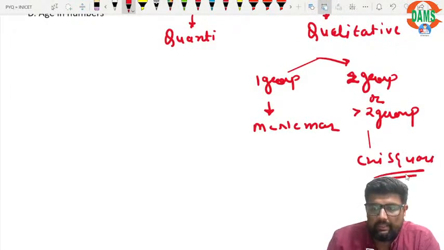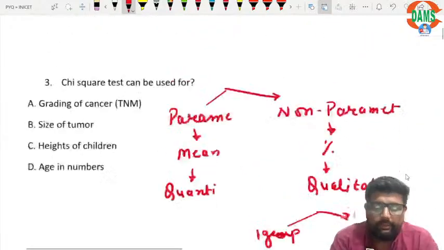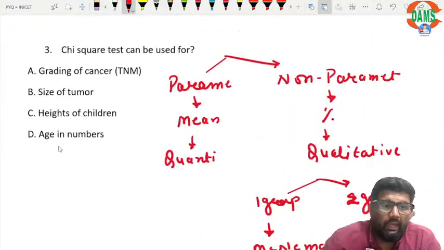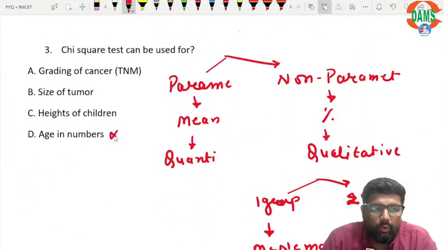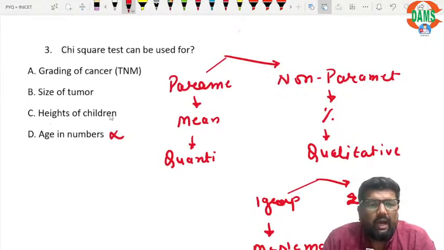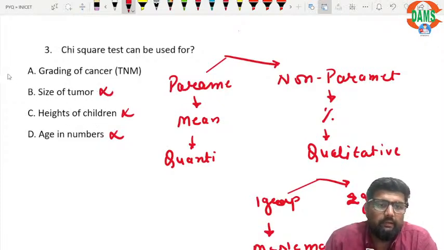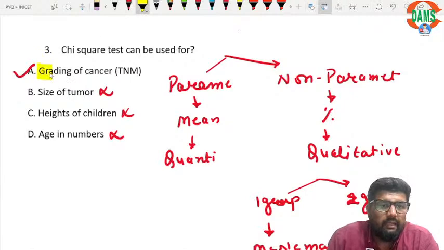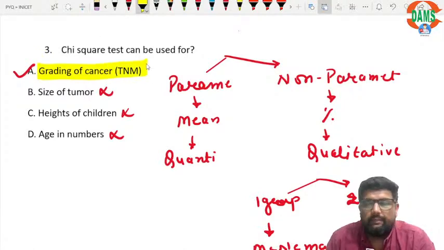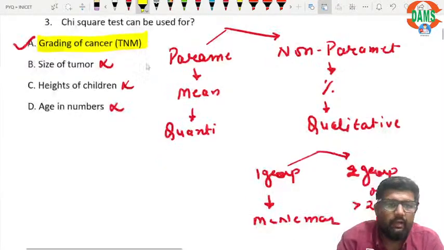Now, age in number, it is quantitative data, not used. Height of children, quantitative data, chi-square not used. Size of tumor, quantitative data. So the correct answer here is grading of cancer.